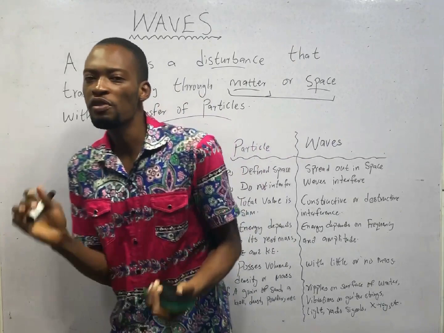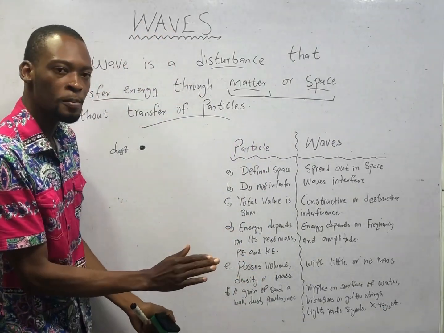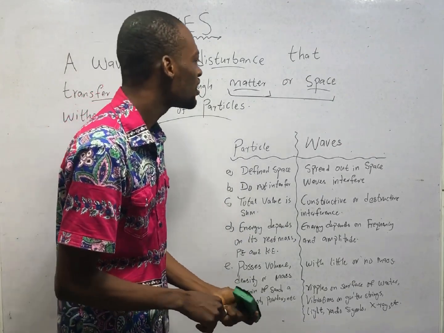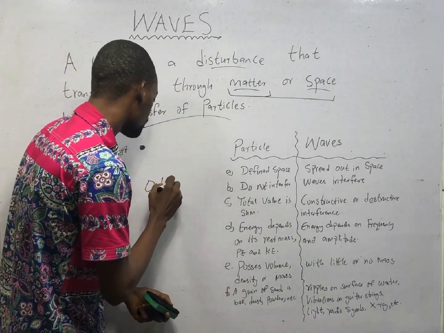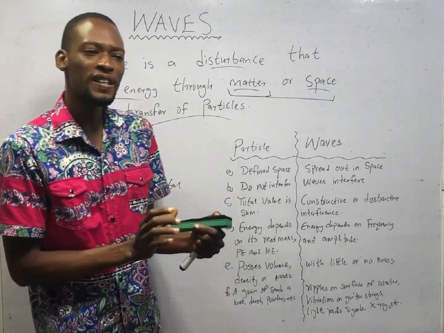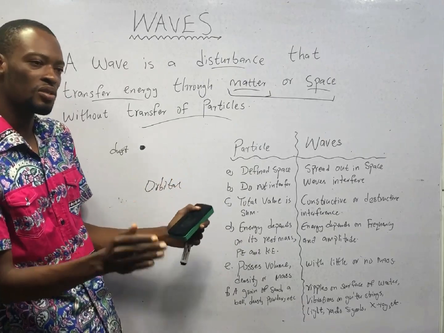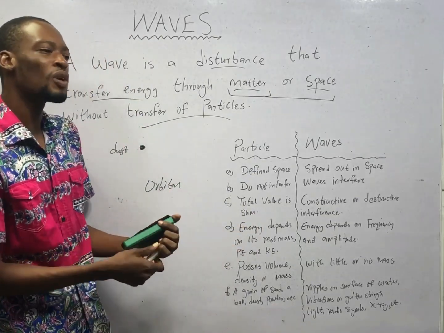Why? They are moving so fast that you cannot just say that this electron must be here. That was why the concept of orbital was introduced, to give us a region around the nucleus where there is possibility of finding electrons. Since they are waves, they can't be in one place.